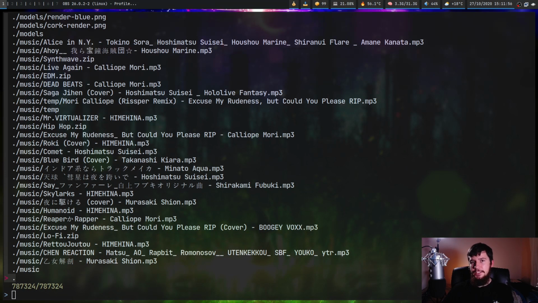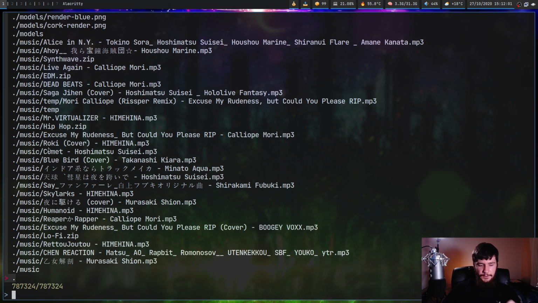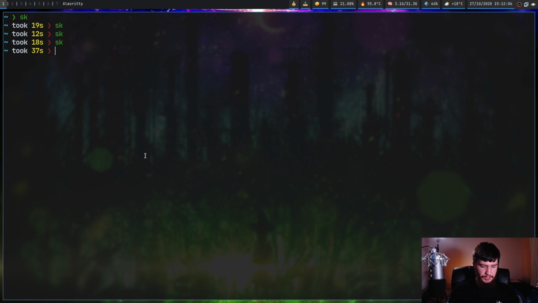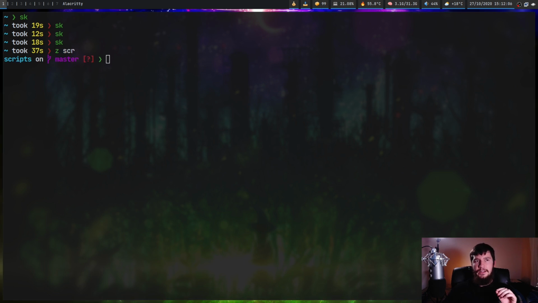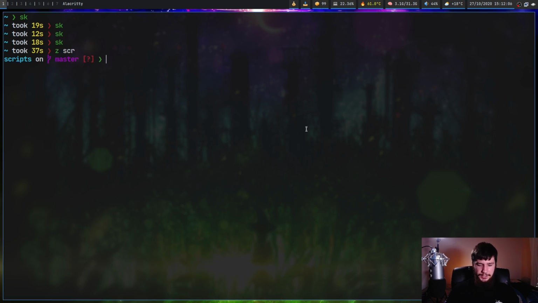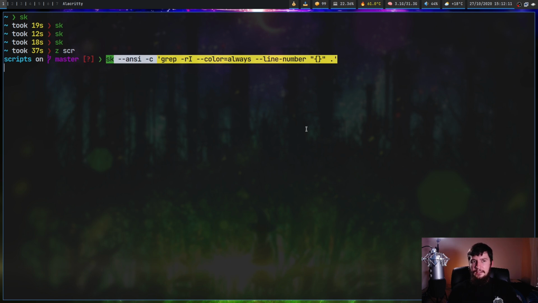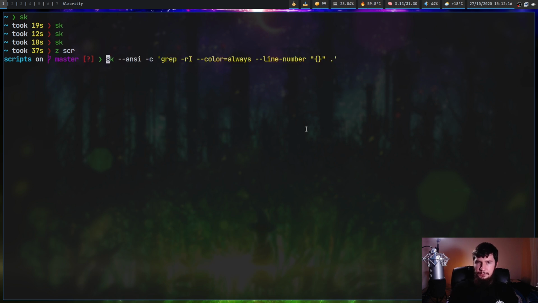Now, all of that stuff existed in the regular version of FZF, so let's have a look at something new that we can do. And the first thing that I have is command mode. So I'm going to go over to my scripts folder, and what we're going to do is run this command right here. So sk --ansi, the --ansi is basically just there to interpret ANSI color characters correctly. That part isn't actually important. The important part is this -c here, and this is how we define a sub-command to do an extra layer of filtering. So in this case, we're going to be using grep, and let's just see what's actually going to happen.